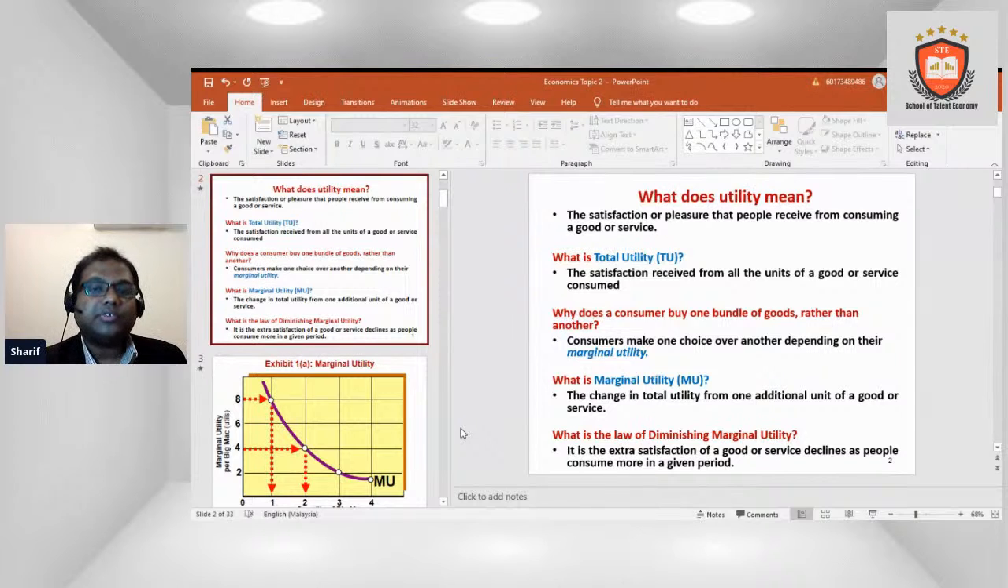What is the law of diminishing marginal utility? It says the extra satisfaction from a good or service declines as people consume more in a given period. So when the extra satisfaction from a good or service declines, for example, at present we have to take this amount of medicine, or we have to reduce our food, because every day we have to stay a lot of time in our home. This is called diminishing marginal utility.